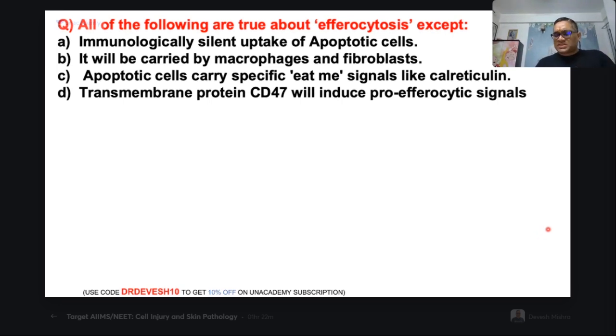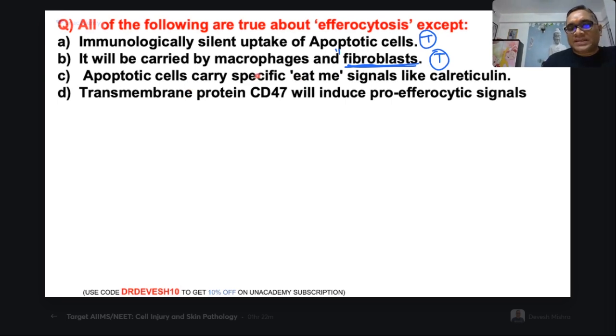You can download this, right? After the lecture, it will be downloaded and you can see it multiple times. So it's a true statement. Very good. Next, it will be carried by macrophages and fibroblasts. See, this is how the examiner will try to deviate or distract you. Efferocytosis can be done by both professional and non-professional cells. Fibroblast, non-professional. Epithelium, non-professional. So that is also a true statement, right?